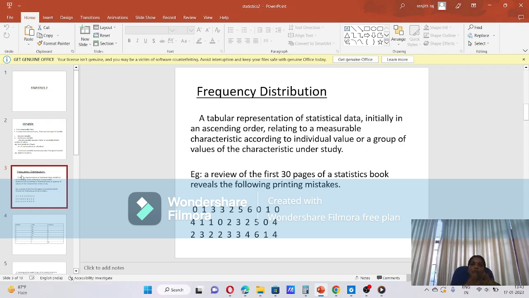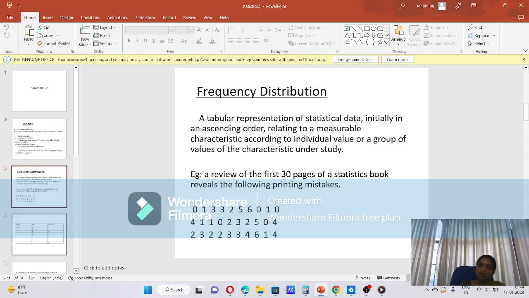How can we form a frequency distribution table? Look, which is the smallest number? 0. Okay, which is the largest number in that group? That is 6. It starts from 0. So many numbers are here: 0, 1, 2, 3, 4, 5, 6, etc. That value changes, varies. This is known as variable. We can form a frequency table using this data.